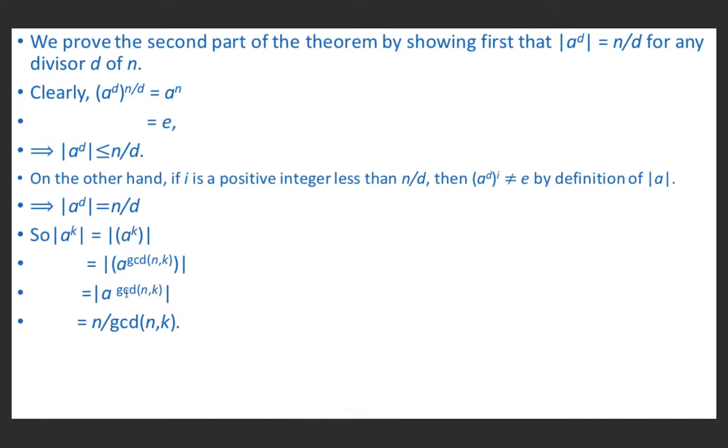So, because order of a cyclic group is equal to order of its generator, this is equal to order of A raised power gcd(n, k). And this is nothing but n upon gcd(n, k), because we have shown that order of A^d is equal to n upon d. It means order of A^k is equal to order of A raised power gcd(n, k), which is equal to n upon gcd(n, k).